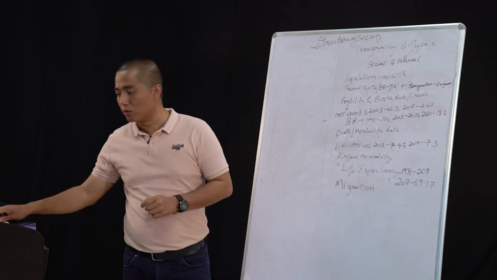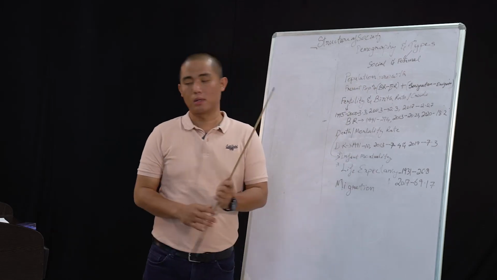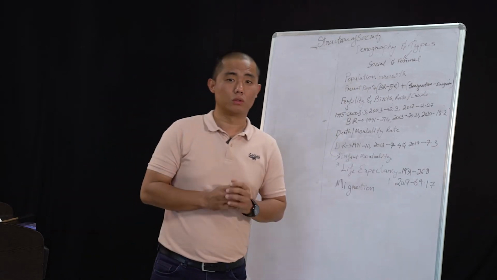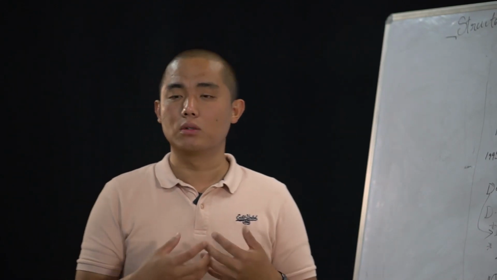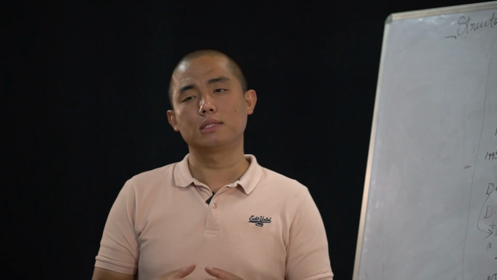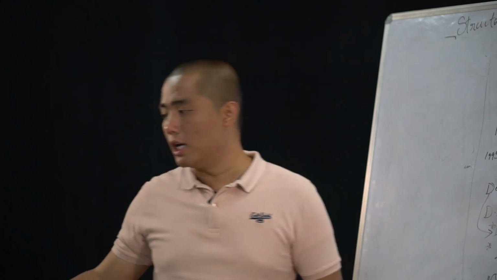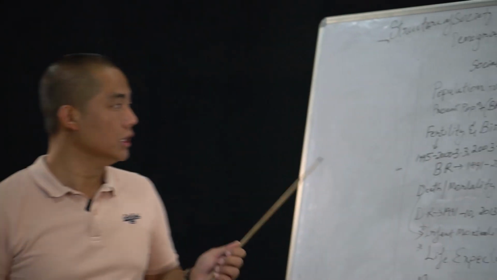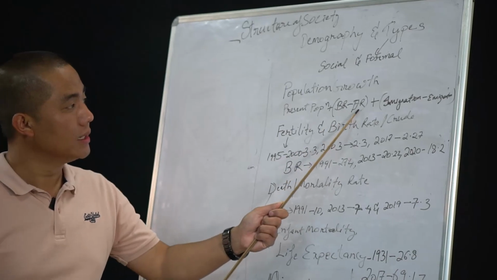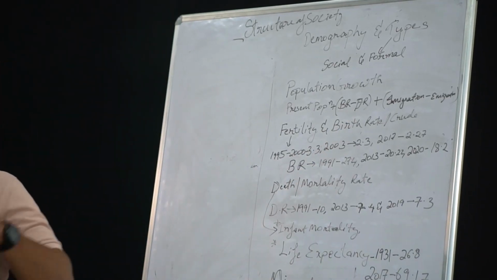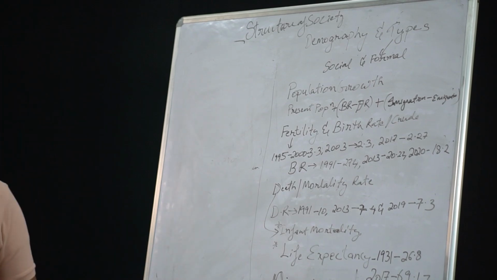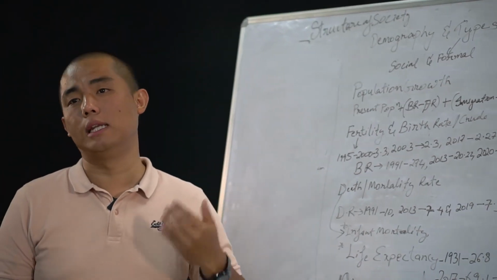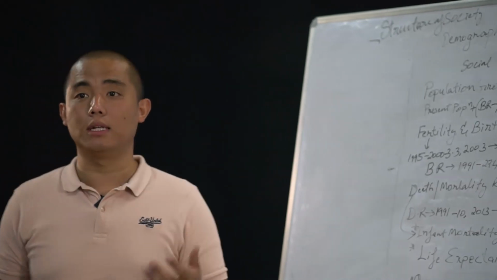The next point that I would like to focus on is population growth. In simple terms, population growth means increase in population, or increase in the growth rate of the population. There are some factors that lead to the growth in population. The first one is the birth rate and the death rate. When the birth rate is higher than the death rate, there is immense growth in the population, which means there is an increase in the population.